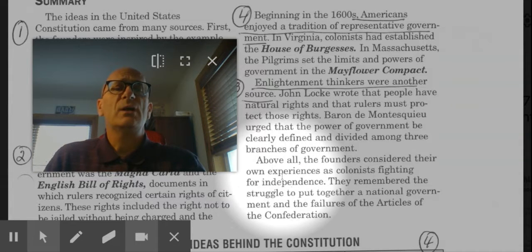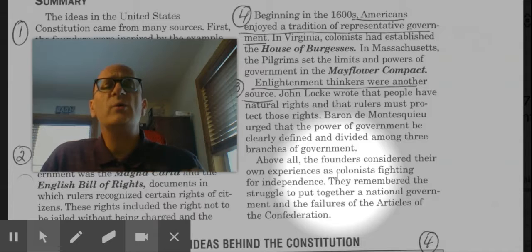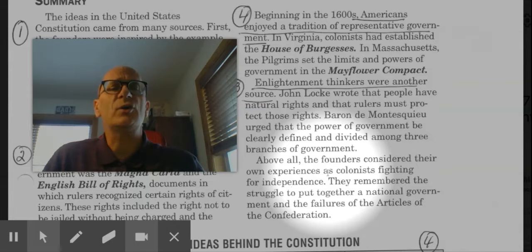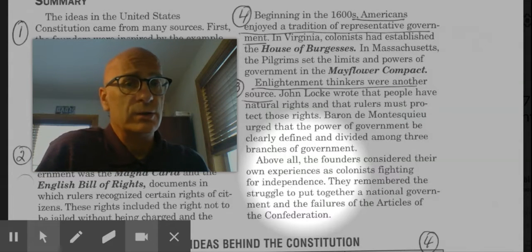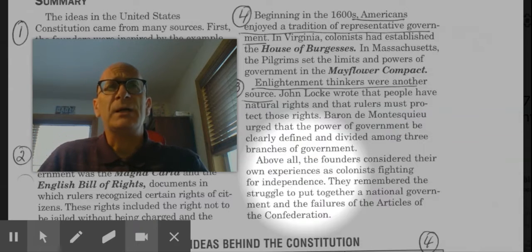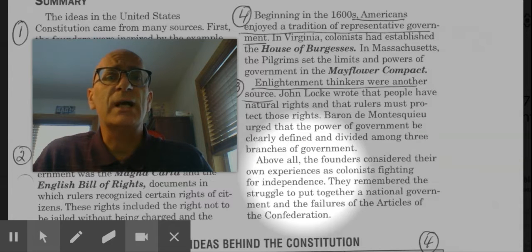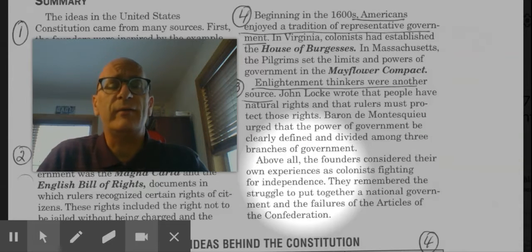Above all, the founders considered their own experiences as colonists fighting for their independence. They remembered the struggle to put together a national government, and they also remembered the failures of the Articles of Confederation. And those failures of the Articles are what really set into motion the need for the Constitutional Convention in Philadelphia in 1787 in the first place.